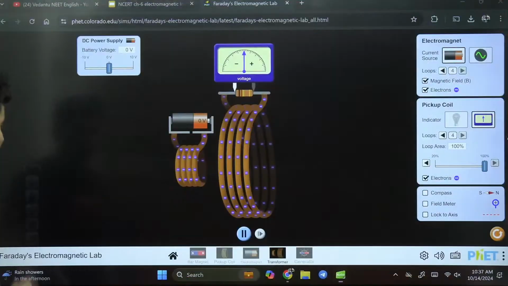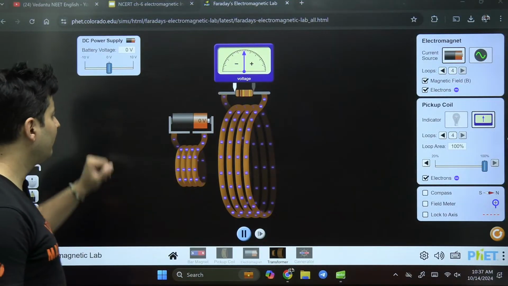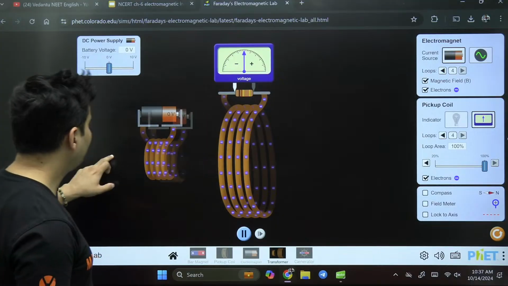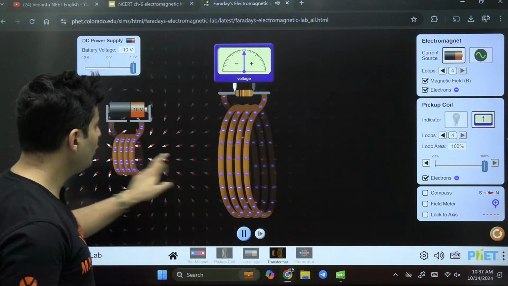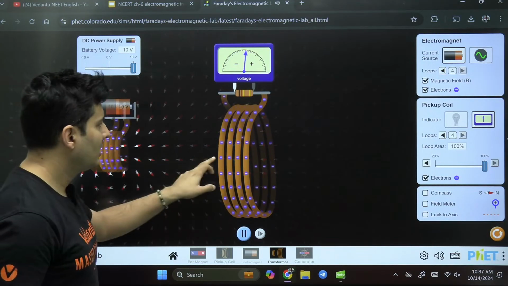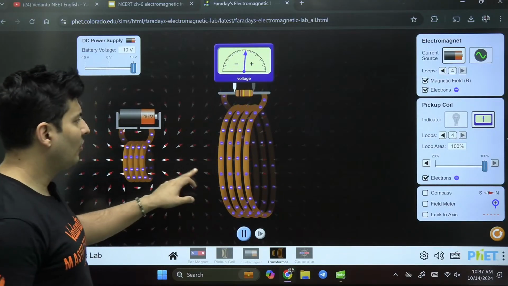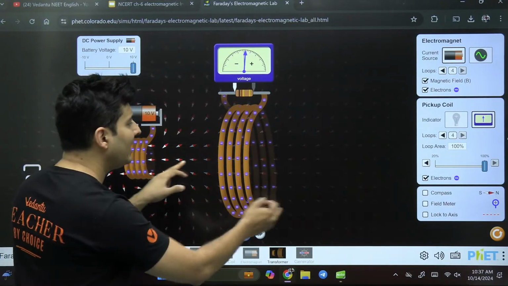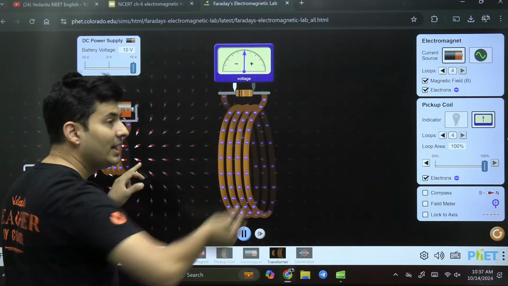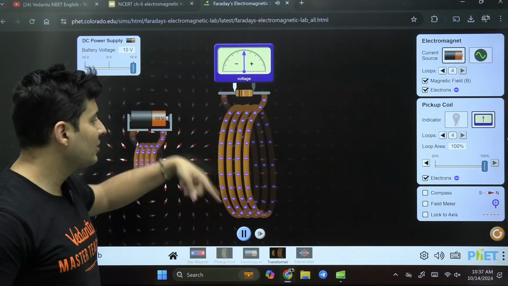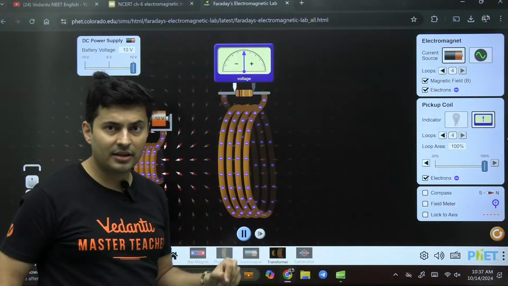Just to show you what they have written in this paragraph, he says that the faster you move the coils, more the number of turns, what happens? You can see more field lines will pass, or more field lines will change within this coil in which electricity is generated.